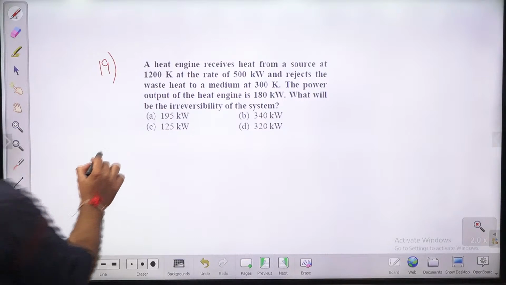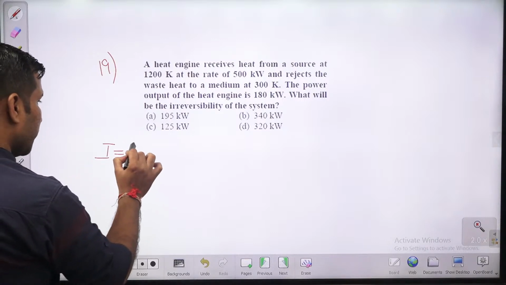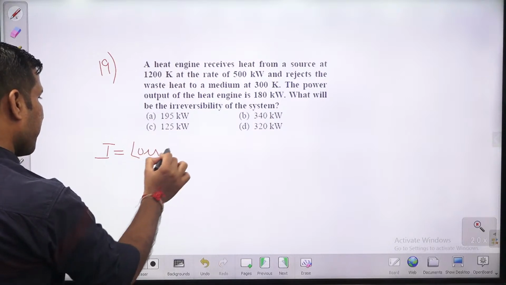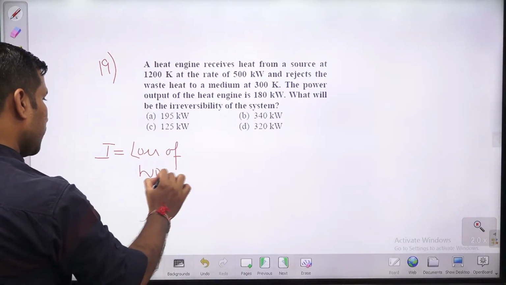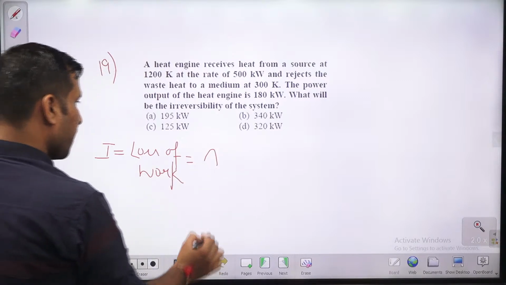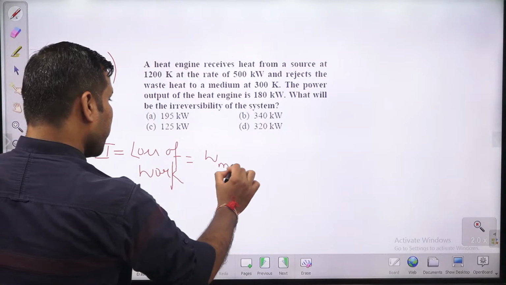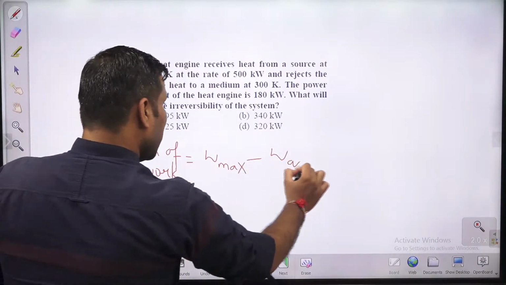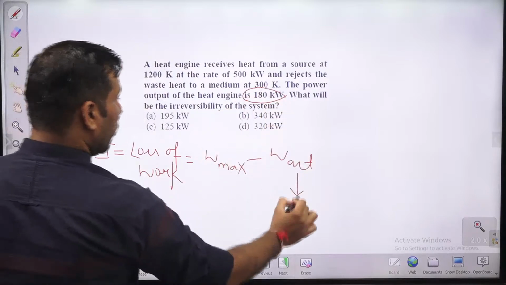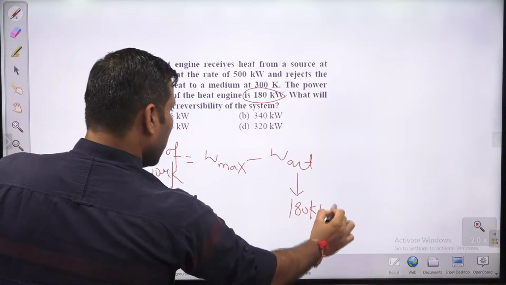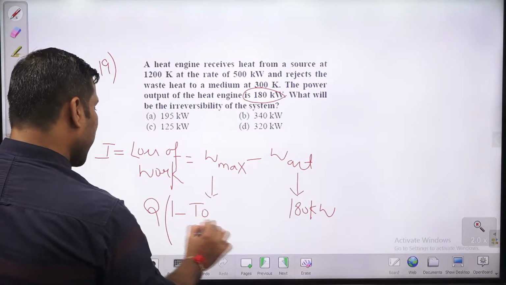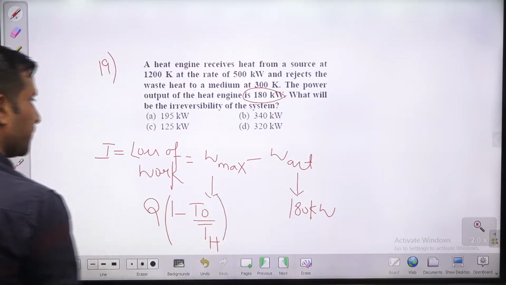Guys irreversibility क्या होता है, irreversibility is nothing but loss of work, loss of work। So this is nothing but available energy या W max minus W actual। W actual कितना मिल रहा है बच्चों, how much actual work you are getting, 180 kilowatt। W max कितना होता है, this is nothing but Q into 1 minus T0 by temperature higher।